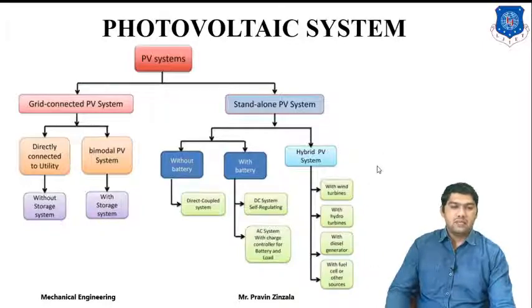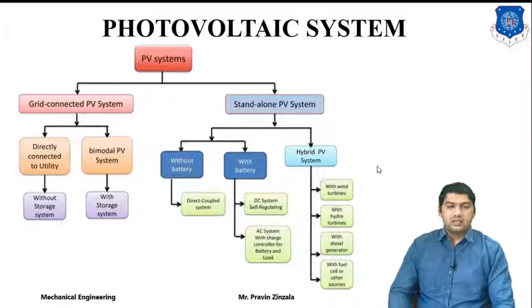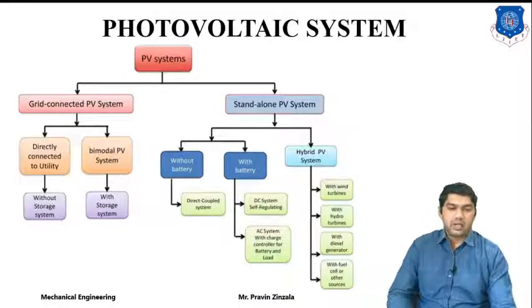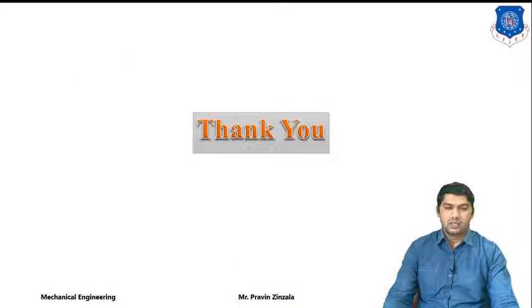So this is the hybrid system. The advantage of a hybrid system is that it supplies energy continuously. For example, the main disadvantage of solar energy is that it is only available in daytime. But by combining solar energy and wind energy, we can get electricity throughout 24 hours. So this is the requirement of a hybrid system. Thank you.